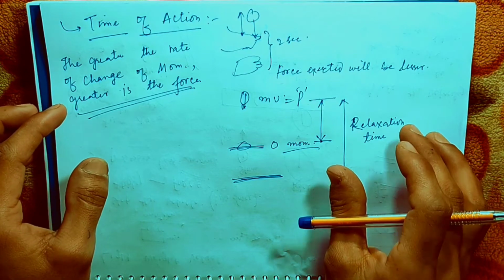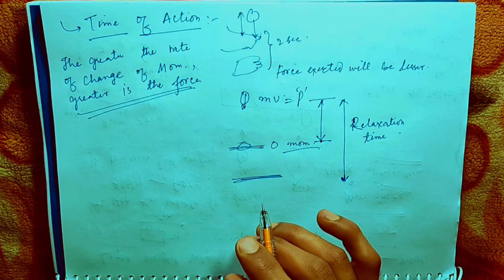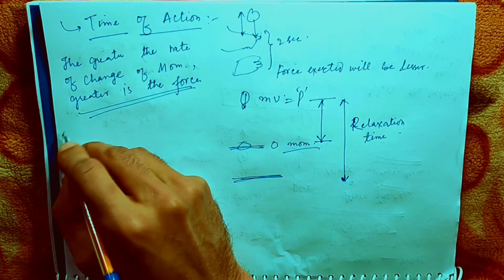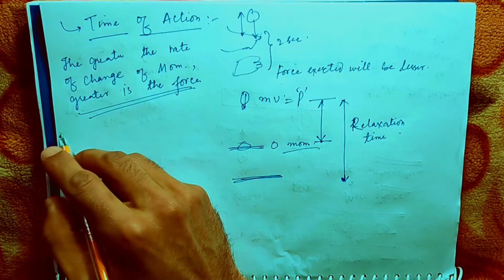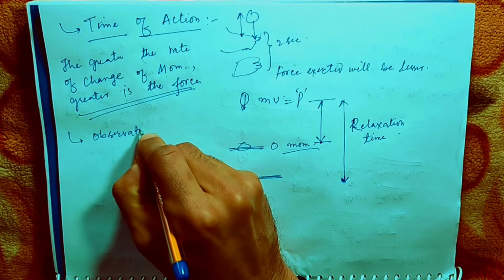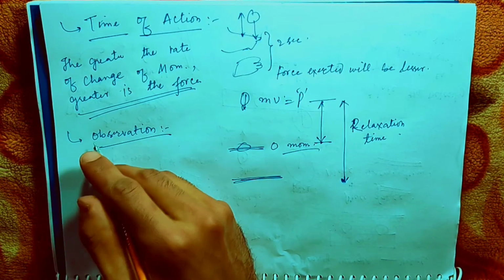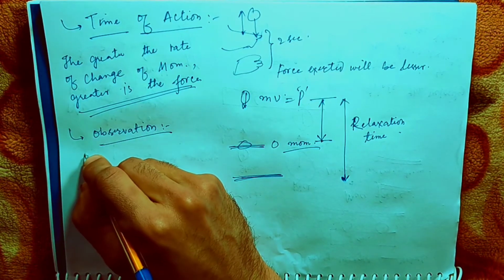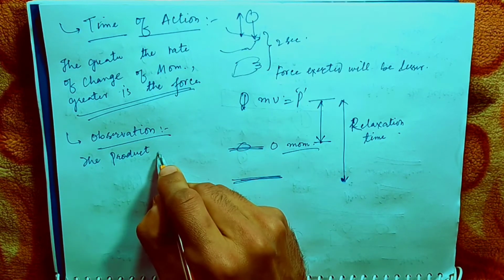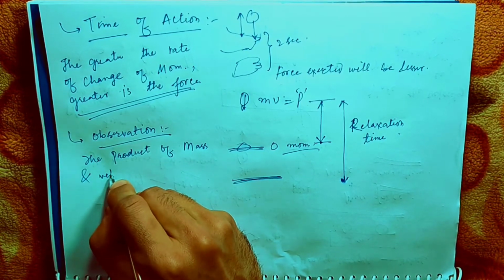So we can further say, from all these observations, these are all experimental facts which we observe in day-to-day life. What does observation confirm? It's actually the product of mass and velocity which matters.